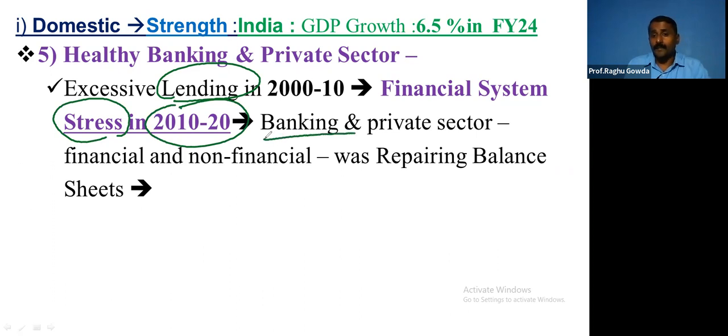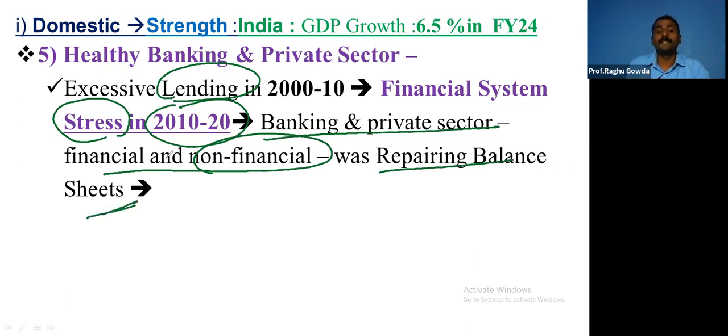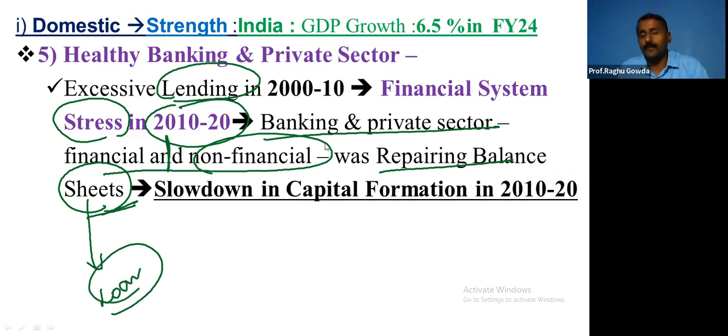So the banking and private sector, financial and non-financial sector, were repairing their balance sheets during this time. Since they were repairing their balance sheets, they were not able to give more loans. Now, having repaired their balance sheets, they are in a position to give more loans, right?